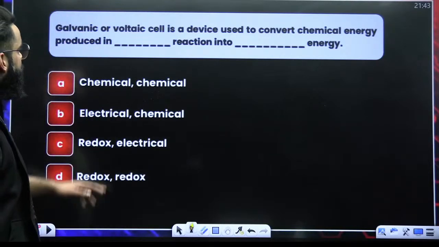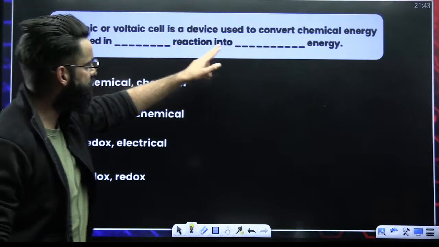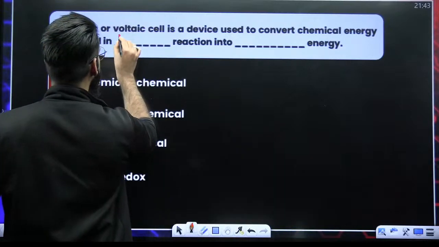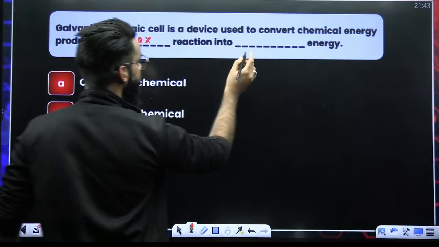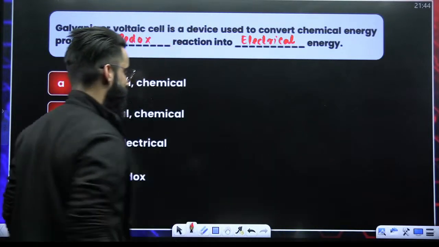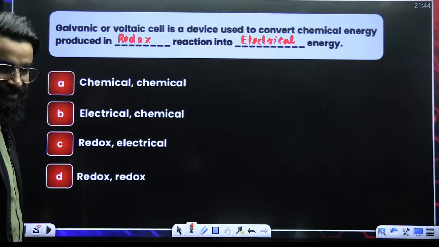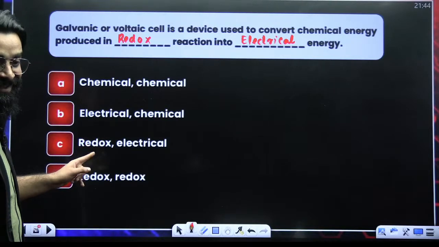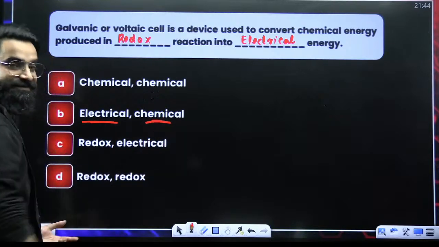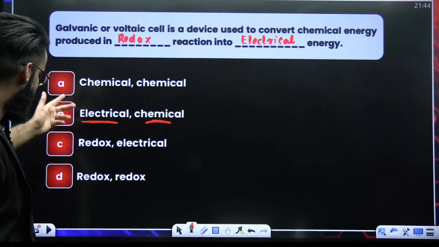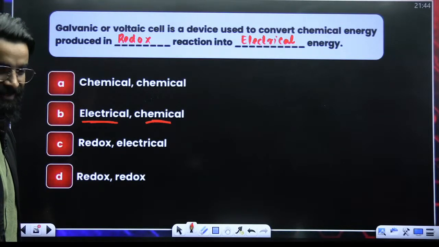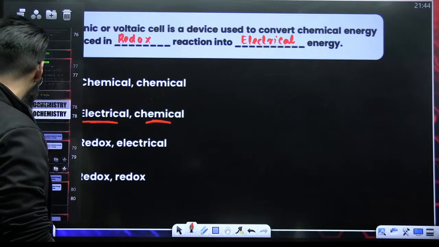So yes, a galvanic cell or voltaic cell is a device used to convert chemical energy produced in the redox reaction into electrical energy. This was the basic question. You are supposed to be careful here and read the complete sentence. A lot of students would have given a different answer without even thinking. So it's option C which is the correct answer.